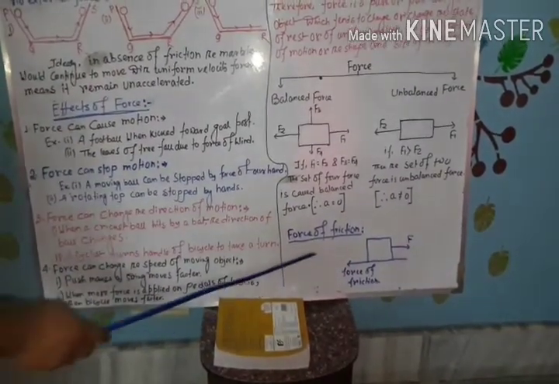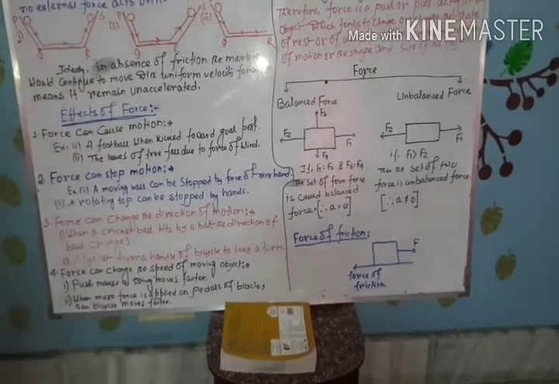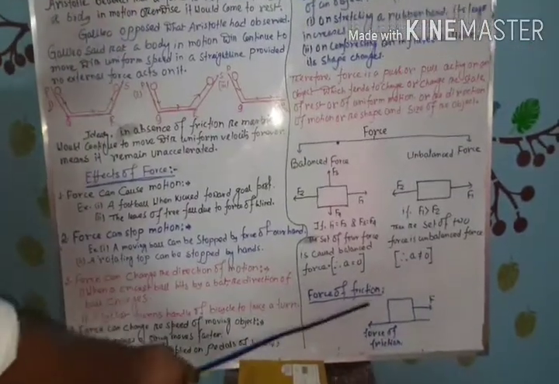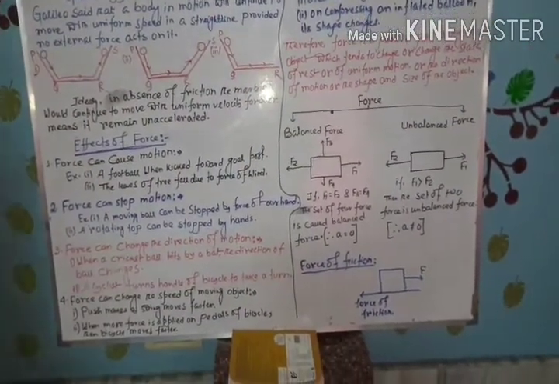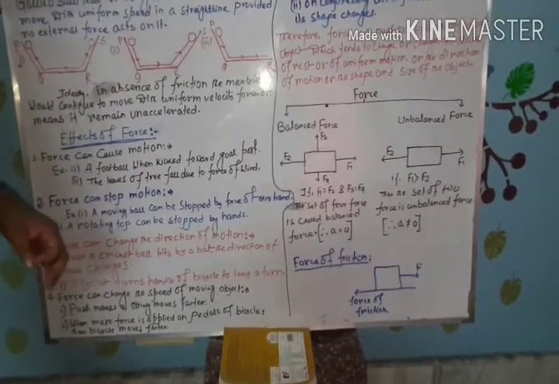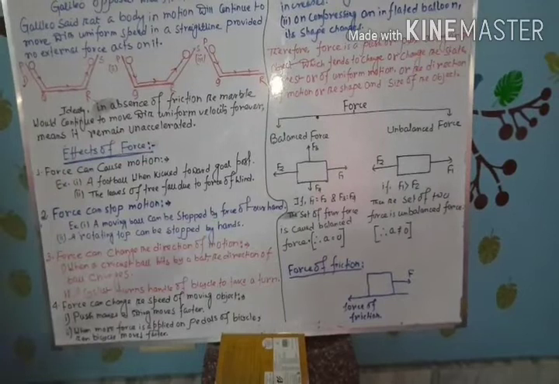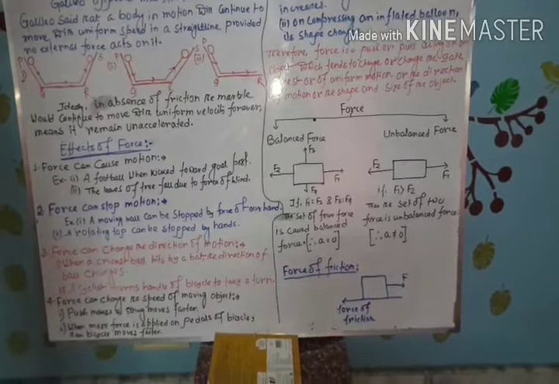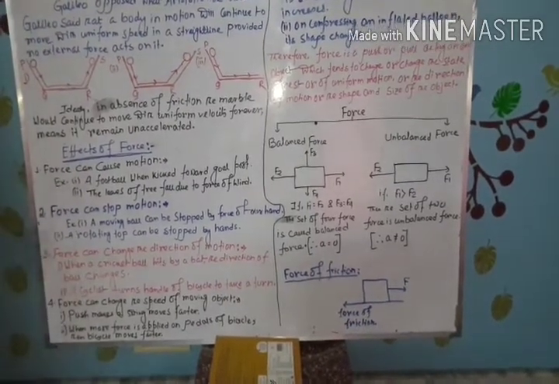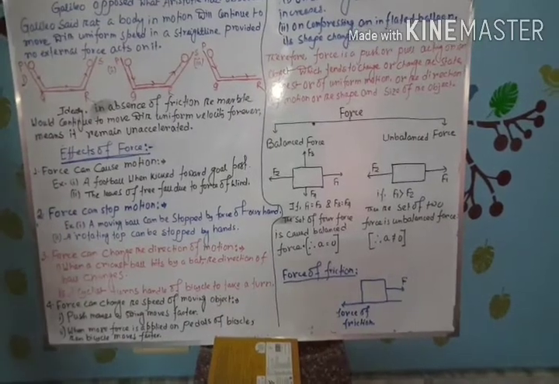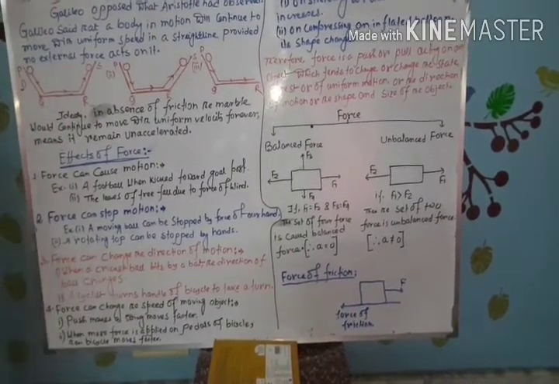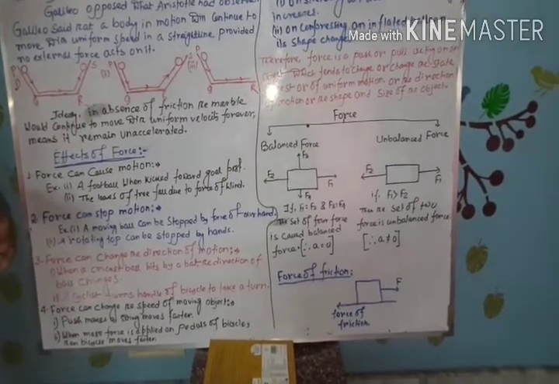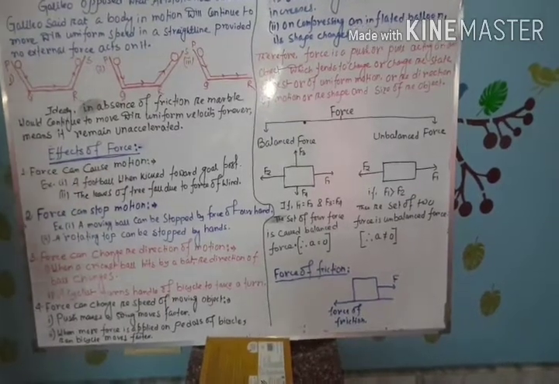Next we have to know about the force of friction, which we mentioned during the explanation of Galileo's observations. So what do you mean by friction? Whenever one object tries to move or actually moves over the surface of another object, then along the contact surface of the two objects, in a direction opposite to the direction of motion, a force comes into play which is known as the force of friction. Therefore, the force of friction will retard the motion of an object.